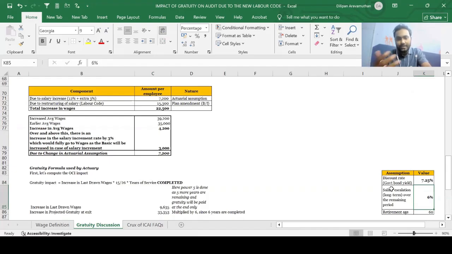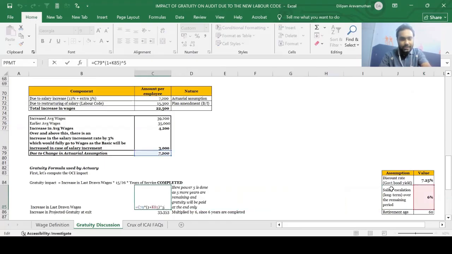And we also need to see the past trends on what has happened. Maybe the 15% in the current year could have been a one-off case, but on an average, it could be 6% or maybe 5.5% or 5.9%, due to which the actuary is maybe taking an assumption of 6%. So we need to discuss the same with the actuary and the management and get comfort over the same. I hope that is very clear, guys. So that is what we need to do.